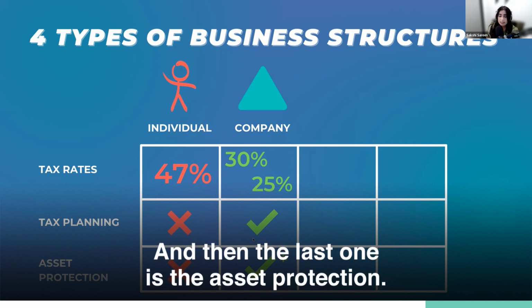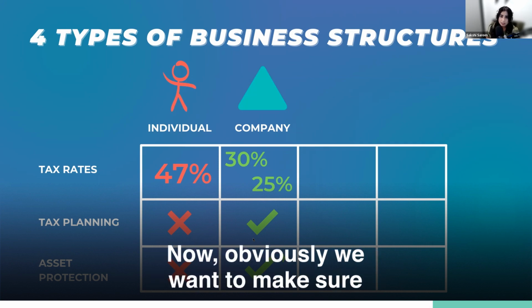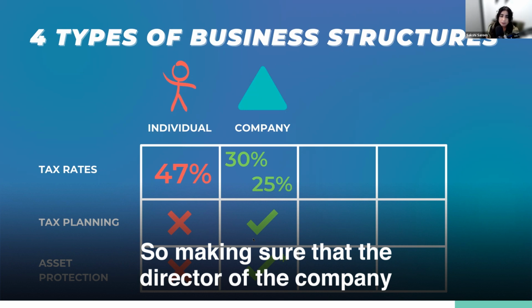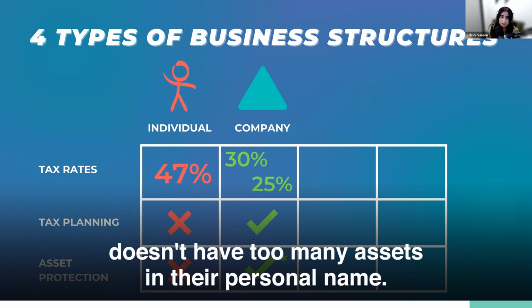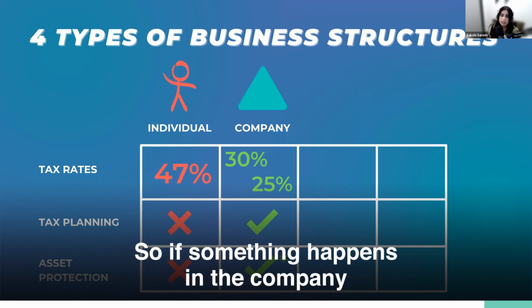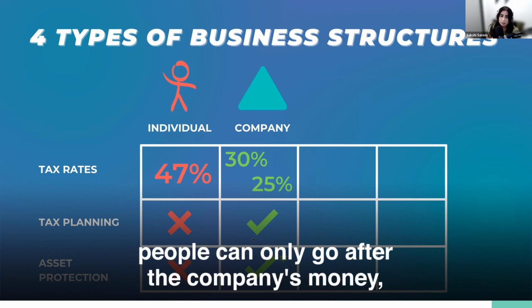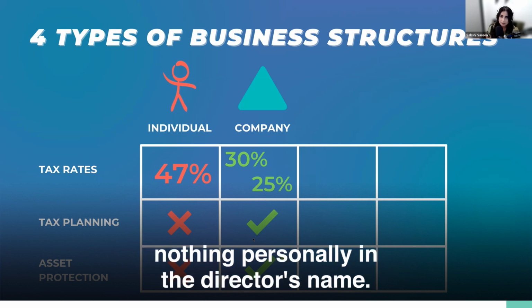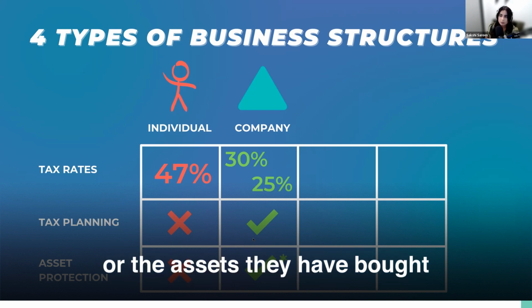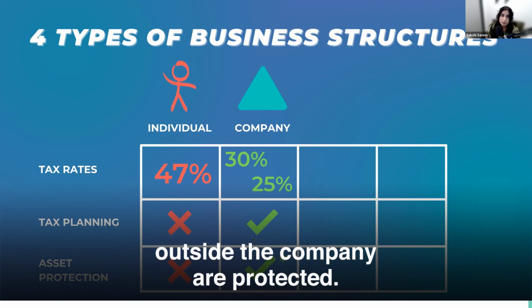And then the last one is asset protection. Obviously, when you're trading via a company, we want to make sure we have those asset protections in place. So making sure that the director of the company doesn't have too many assets in their personal name. That is just to protect their personal wealth aside. So if something happens in the company, people can only go after the company's money, nothing personally in the director's name. We want to make sure that the director's personal wealth, or the assets they have bought outside the company, are protected.